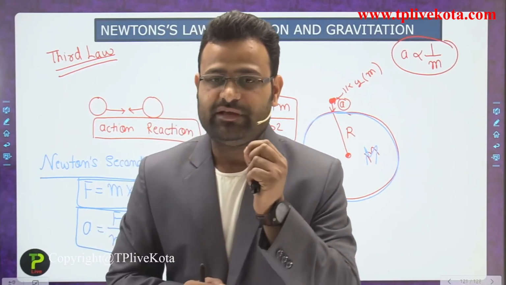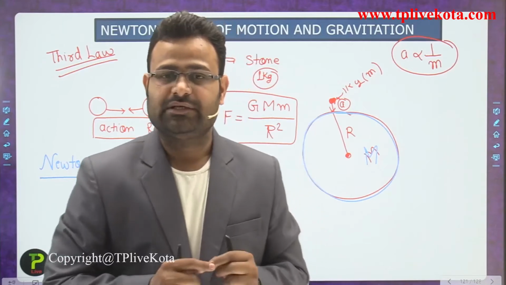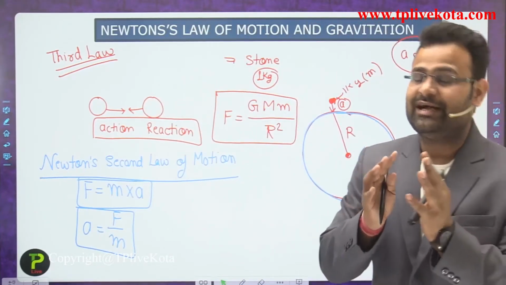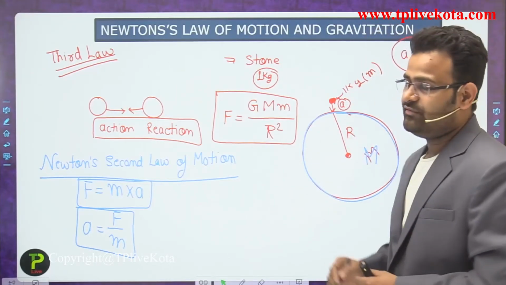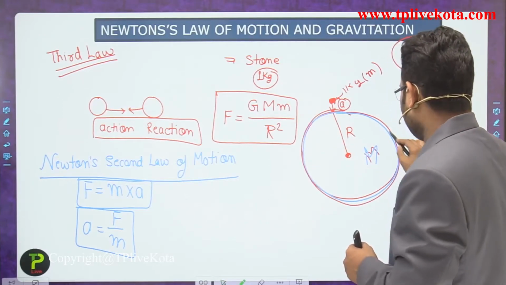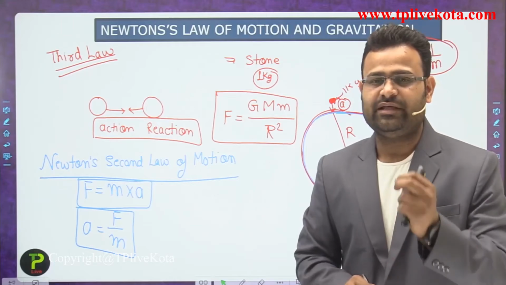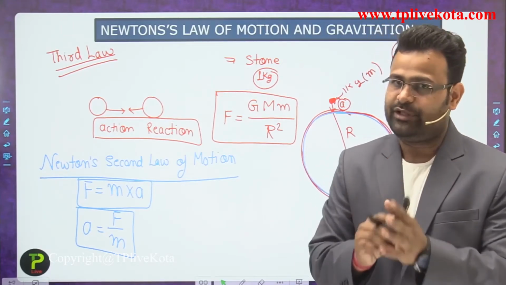If a body has a low amount of mass, that is, a smaller mass, that body has more acceleration. So you can judge your answer: why the stone is accelerated very fast, and why you are not able to see the acceleration of the earth's surface, because that acceleration of the earth is very negligible.